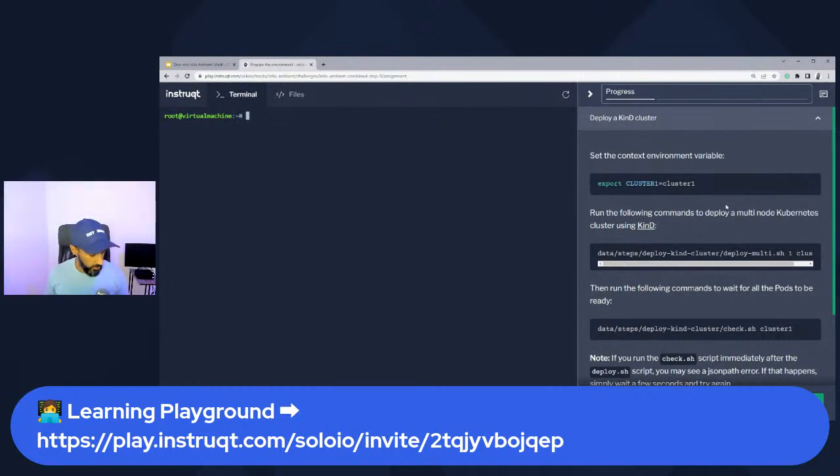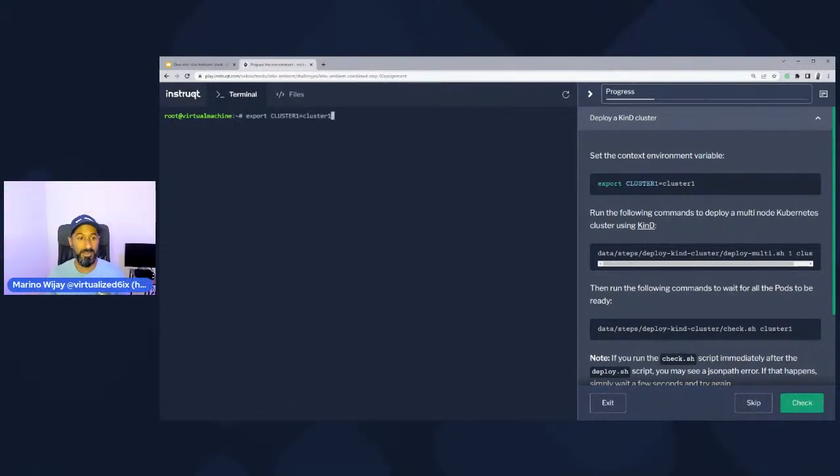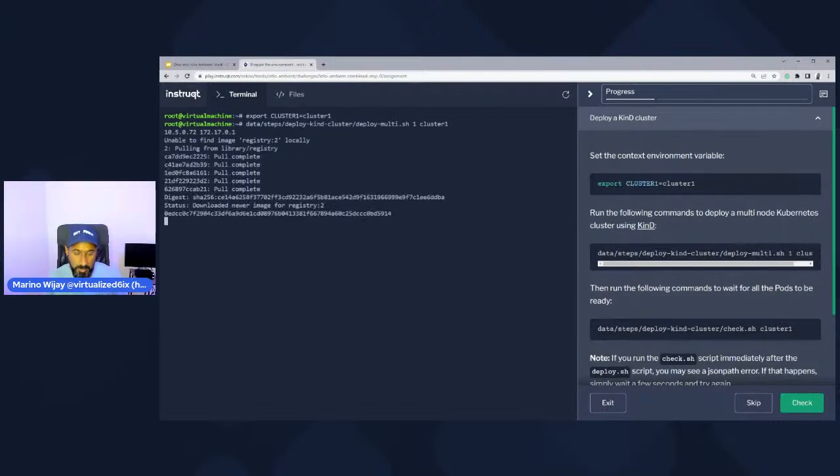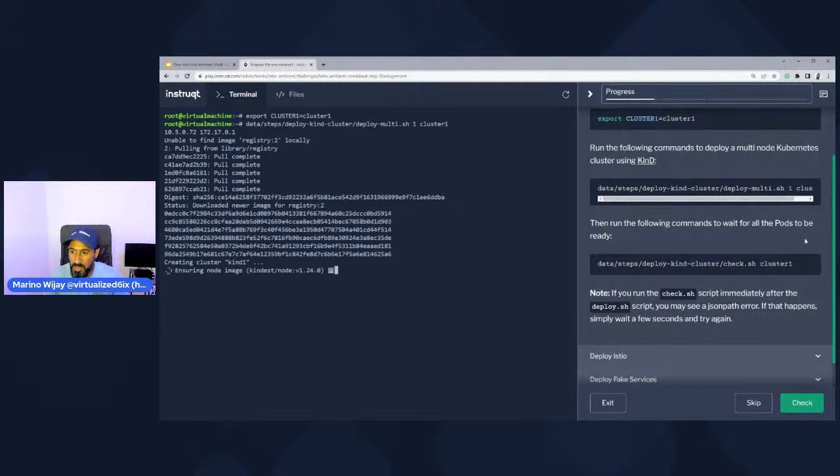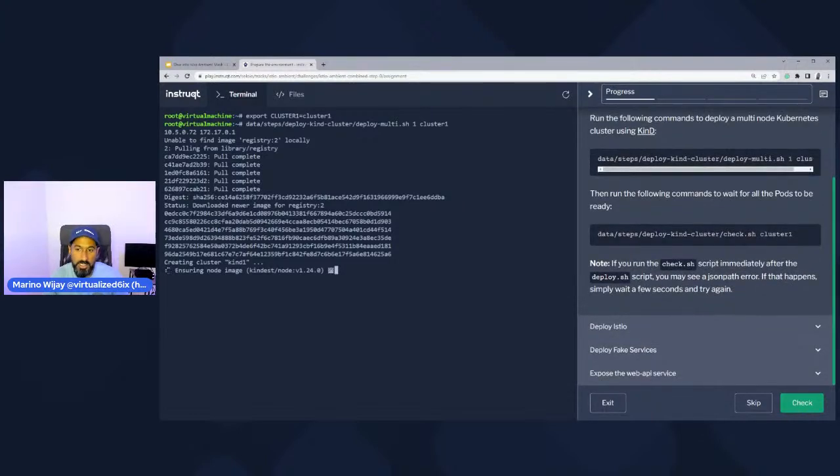So what we're going to do in the very first step is deploy a client cluster here. The reason we need this is because we need a place to deploy our applications. We need a place to deploy Istio, specifically Istio Ambient Mesh. So the first thing I would say is copy these commands and paste them right into your terminal. It's going to quickly download kind and set it up, make it ready for our Istio deployment. And then we'll check some things as well, just to make sure that it's up and operational.